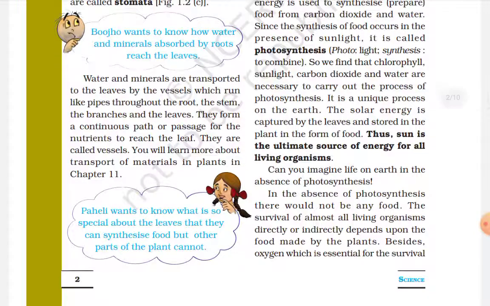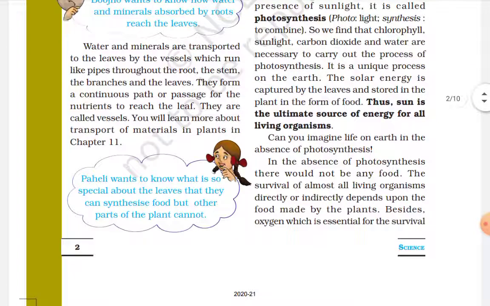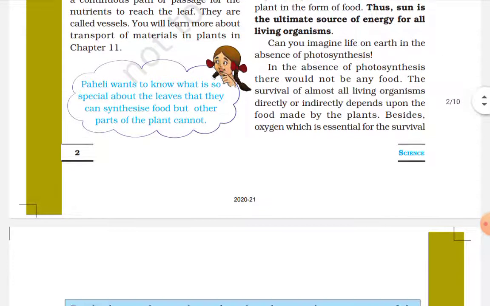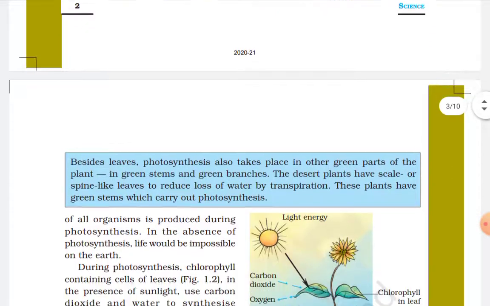In the absence of photosynthesis, there would not be any food. The survival of almost all living organisms directly or indirectly depends upon the food made by the plants, besides oxygen, which is essential for survival.